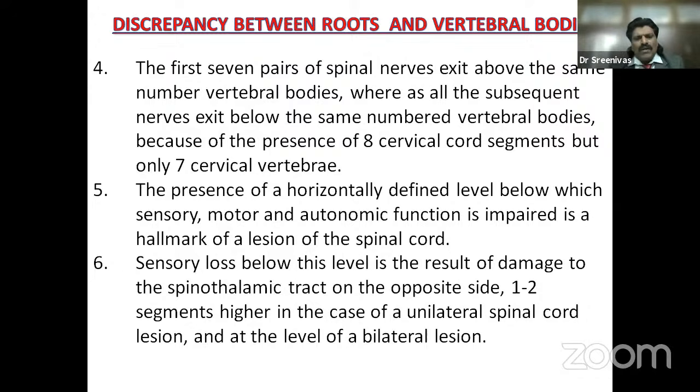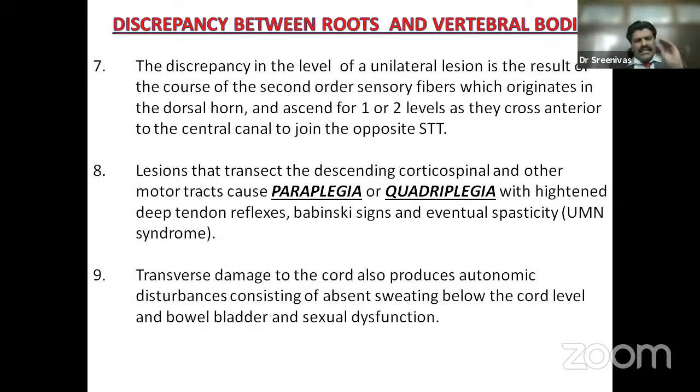Sensory level below this level is the result of damage to the spinothalamic tract on the opposite side, 1 to 2 segments higher in the case of a unilateral spinal cord lesion and at the level of a bilateral lesion. The discrepancy in the level of a unilateral lesion is the result of the course of the secondary order sensory fibers which originate in the dorsal horn and ascend 1 or 2 levels as they cross anterior to the central canal to join the opposite spinothalamic tract.